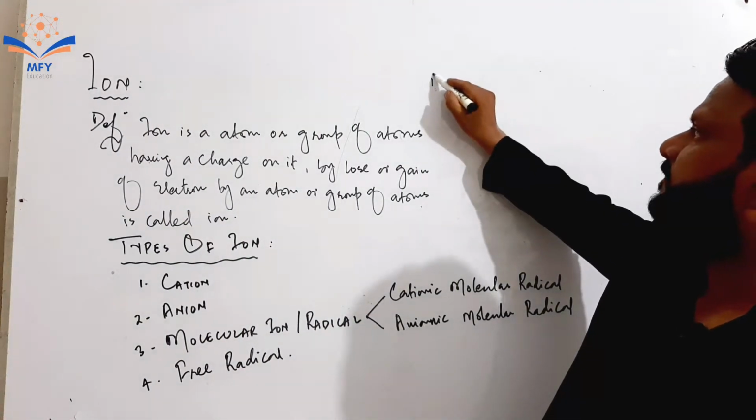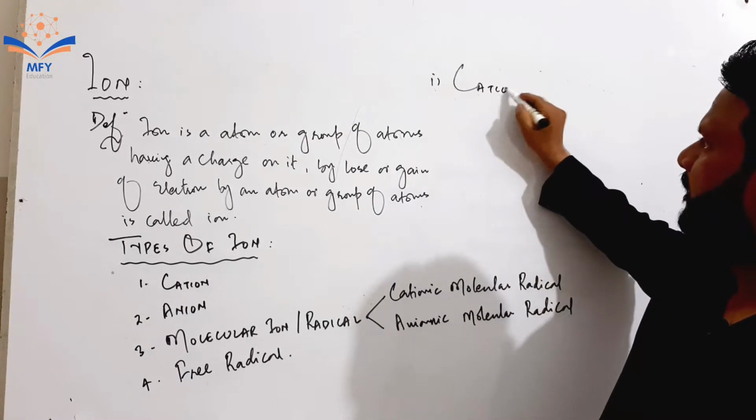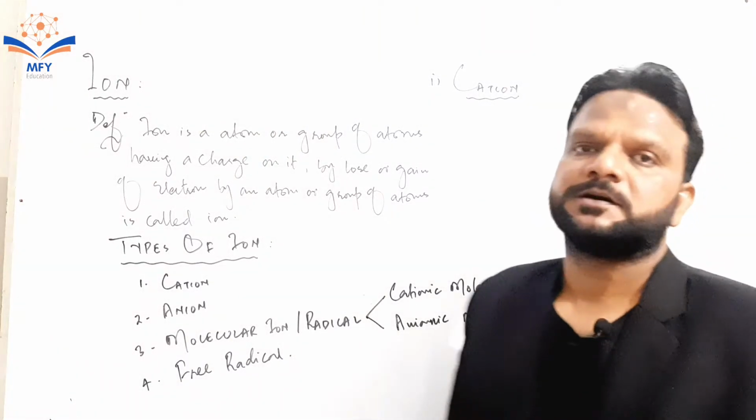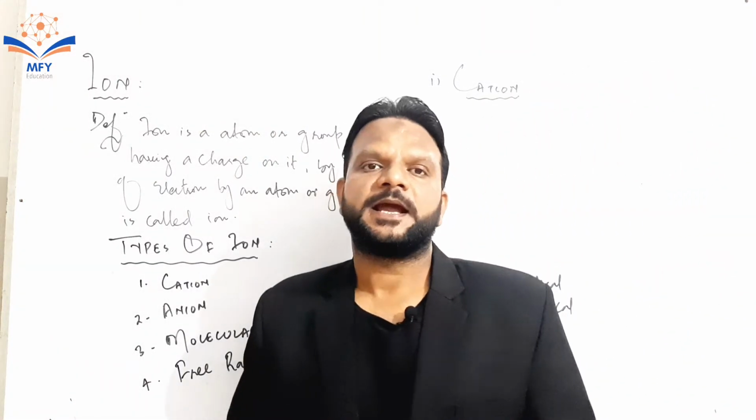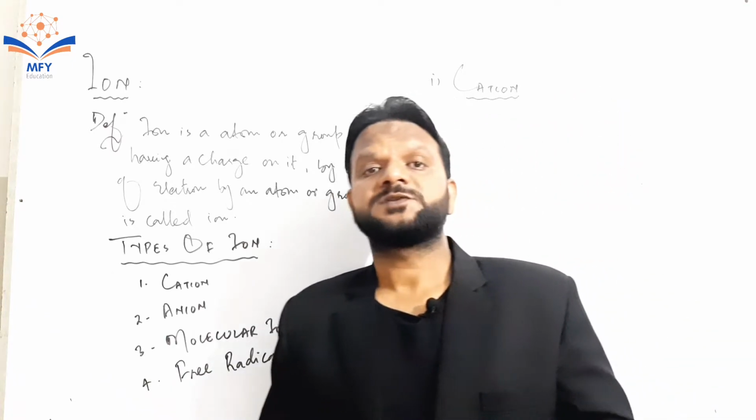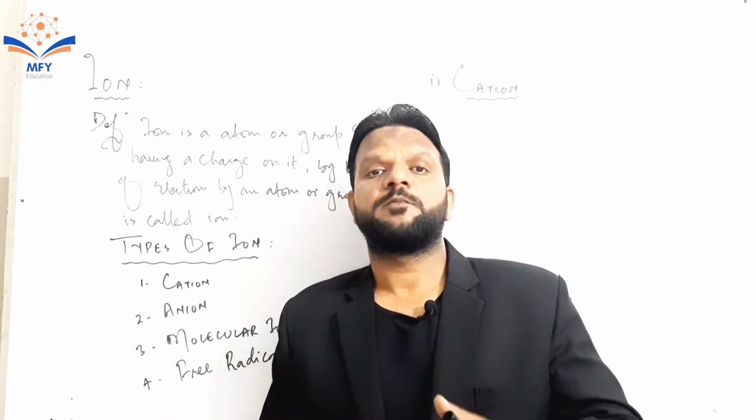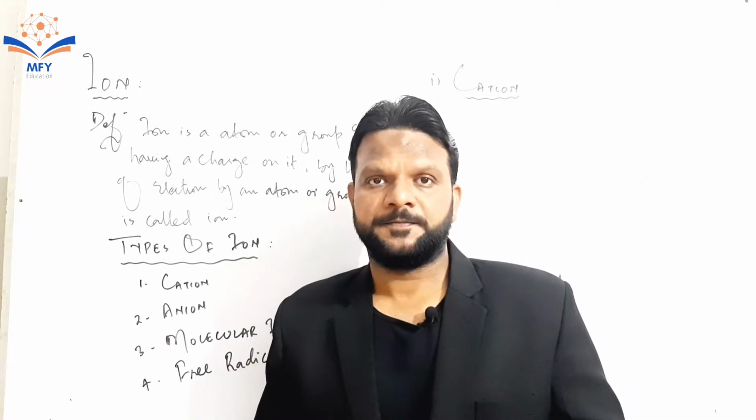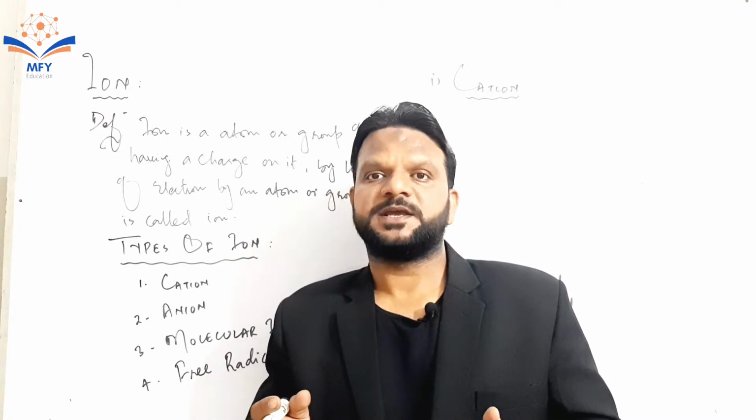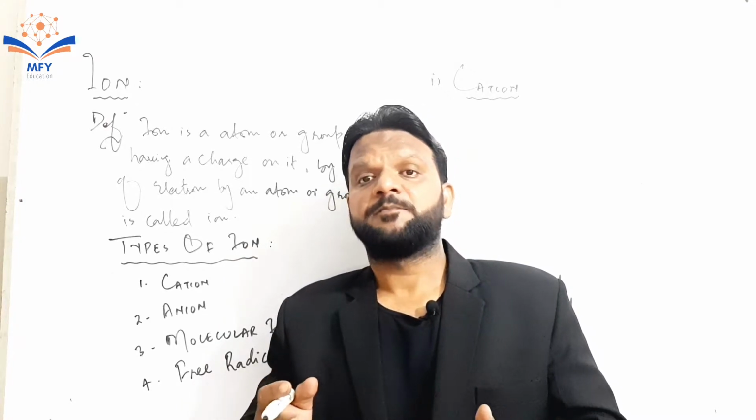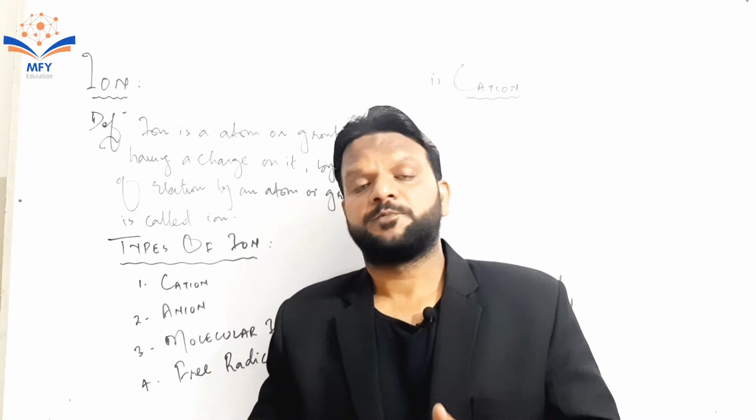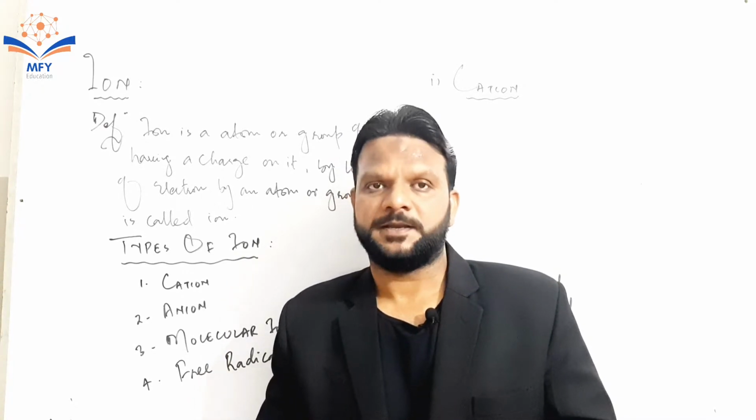First one is cation. How can we define the cation? Cations are formed when an atom loses electron from its outermost shell and gets positive charge over it. For example, sodium ion, potassium ion, lithium ion.